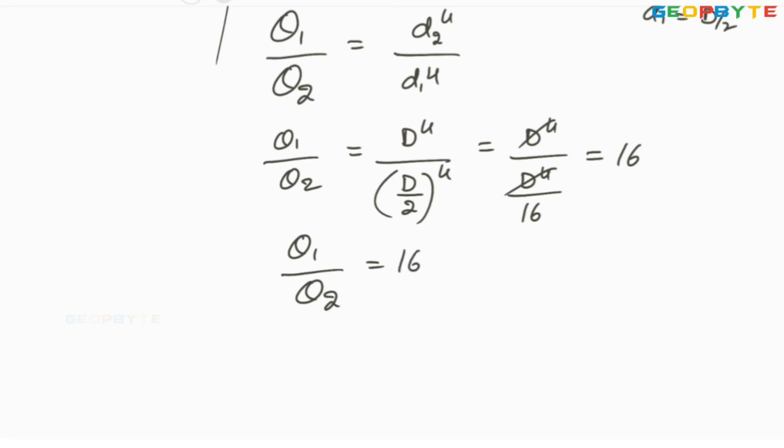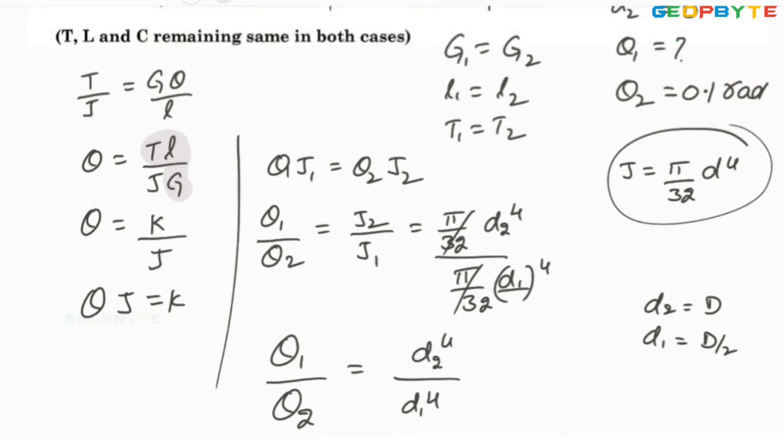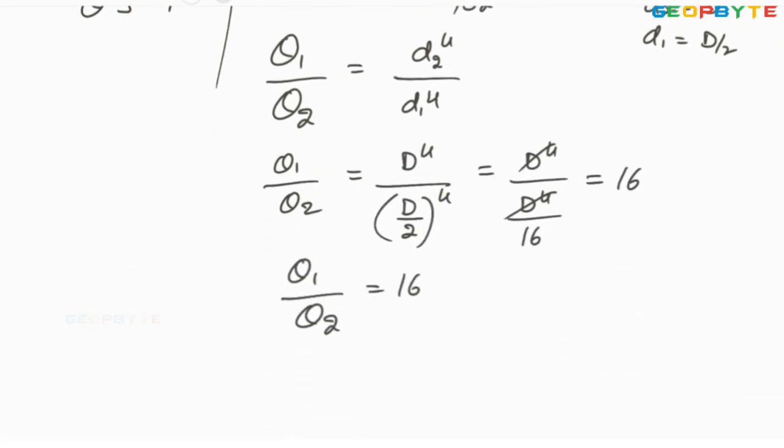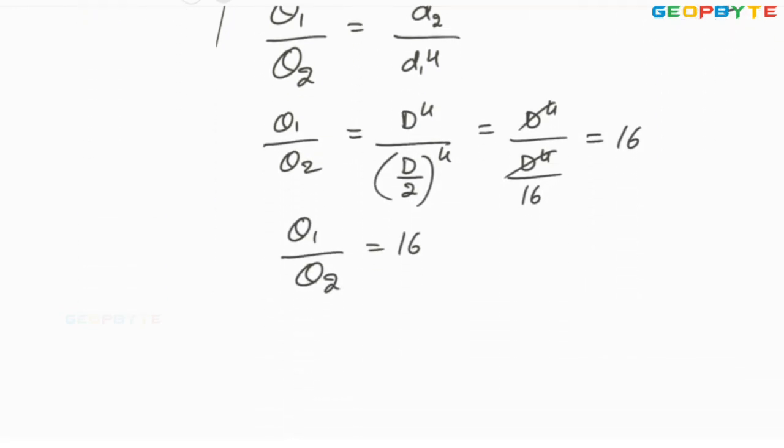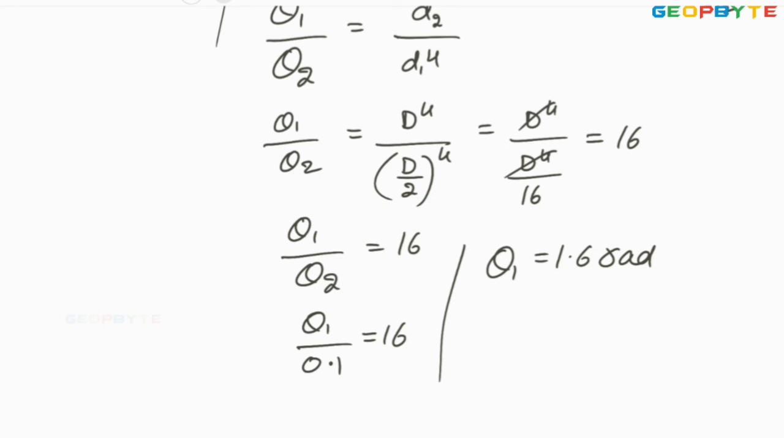But theta 2 is given. Let us look at theta 2: it is given as 0.1 radians. Theta 1 by 0.1 equals 16. Therefore, theta 1 equals 1.6 radians.